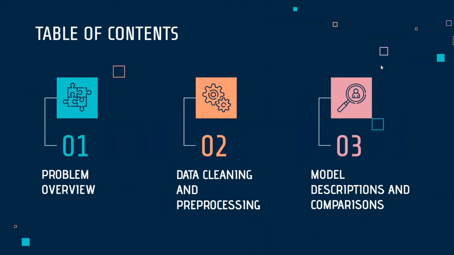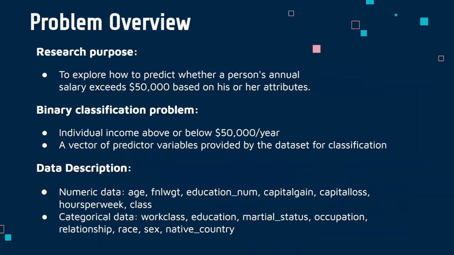The presentation will be divided into three parts: problem overview, data cleaning and preprocessing, and model descriptions and comparisons. For problem overview, our research purpose is to explore how to predict whether a person's annual salary exceeds $50,000 based on his or her attributes. Since the dataset provides predefined class labels and a vector of predictor variables for classification, this is a binary classification problem.